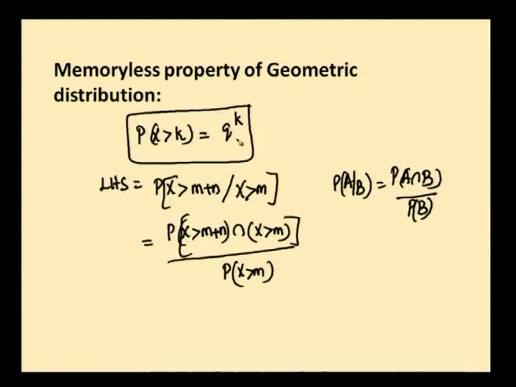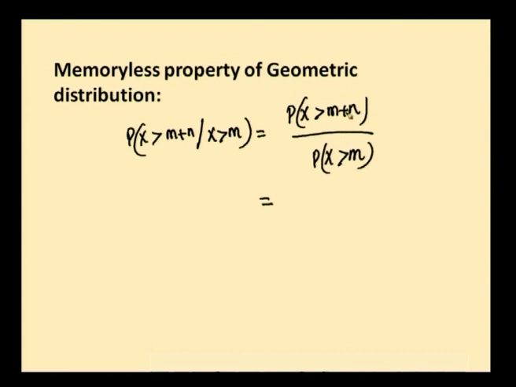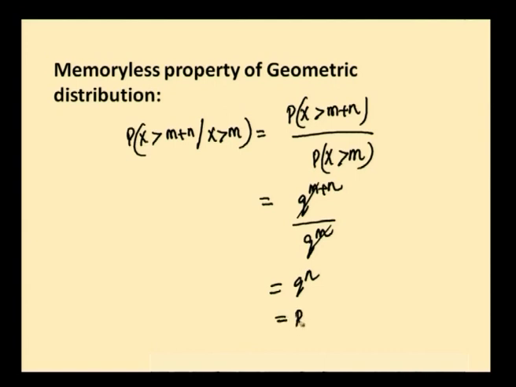P of x greater than k is taken to be q power k. So what will we have? We shall have x greater than n. In the place of k you have m plus n here, and in the place of k you have m. So this is going to be q power m plus n divided by q power m. Q power m gets cancelled and you have q power n. Again using the same concept, P of x greater than k is equal to q power k, and q power n is nothing but P of x greater than n, which is your right hand side. Hence proved the memoryless property of geometric distribution.